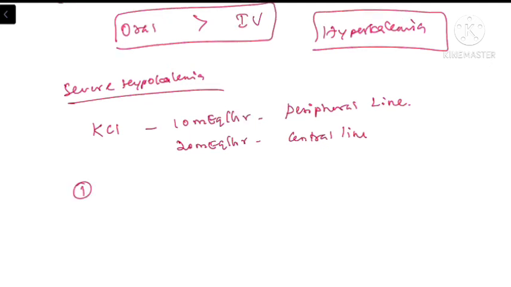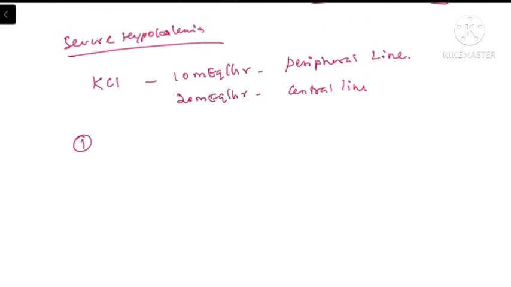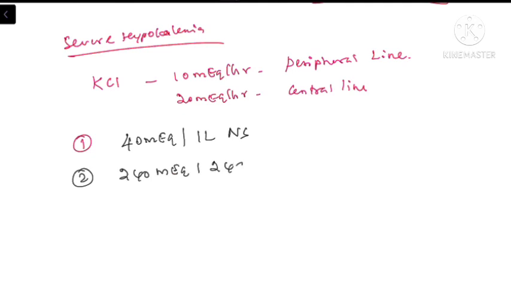So there are rules of potassium correction which have to be remembered in all types of patients. One is the maximum permissible rate in the peripheral as well as central line. Potassium can be given at a maximum of 40 milliequivalents in 1 liter of NS, and the maximum potassium that can be given in 1 day is 240 milliequivalents per 24 hours. And always give the potassium in NS alone.